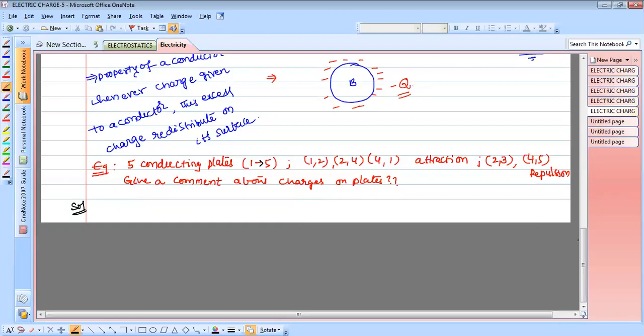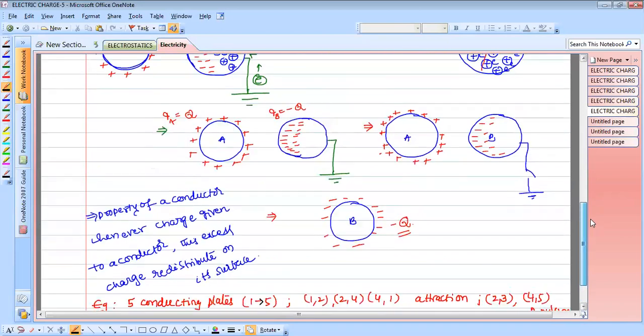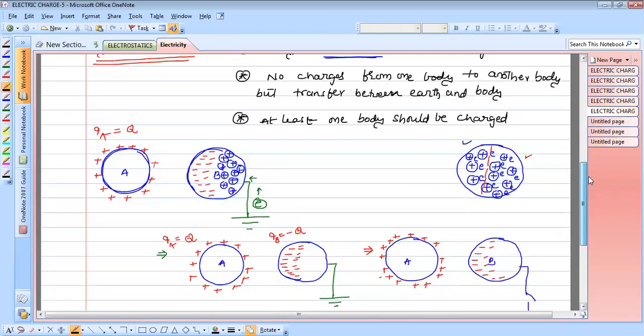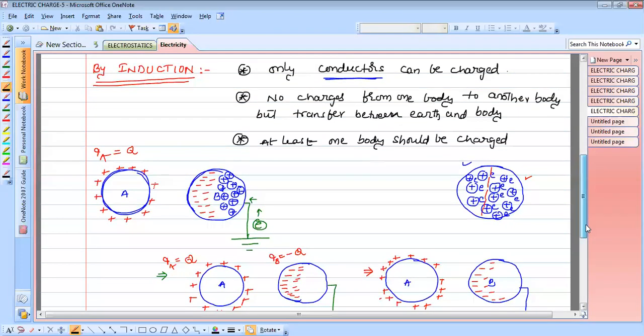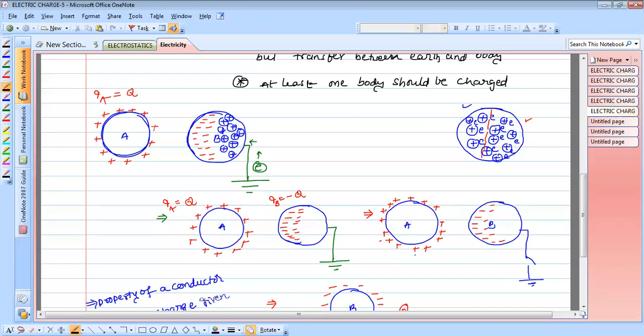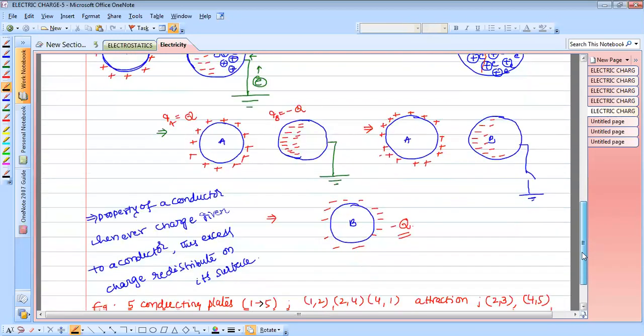Now come to the concept of the induction process. Again, what does the induction process give us? Think a while: if body A and body B are placed nearer to each other, they will attract.